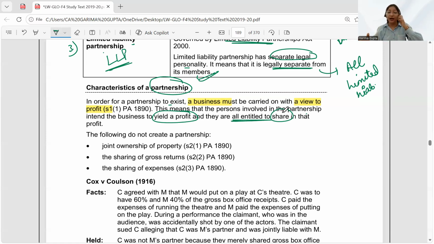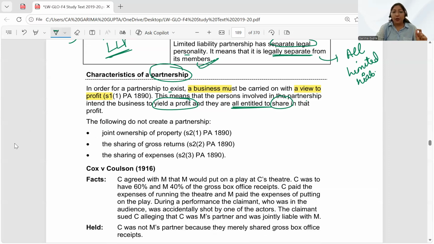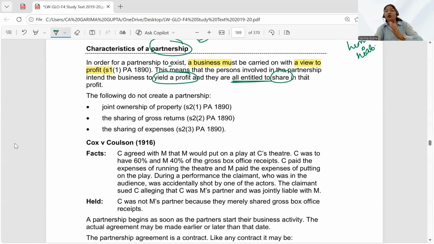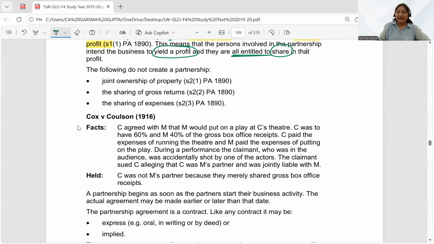Let's say Garima and Ankita have started a partnership. We must start a business, and there should be an objective to earn profit. And whatever profit we are earning, we will split that in whatever percentages we have agreed. Students, there are some examples wherein we say that this will not create a partnership. Let's say I have some funds and Ankita also has some funds. Now, I want to buy a property. This property is, let's say, for $1 million.